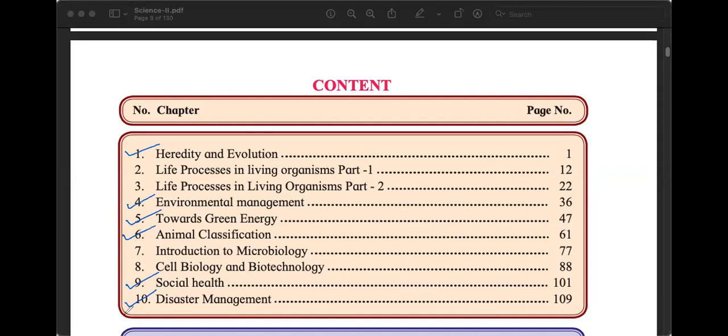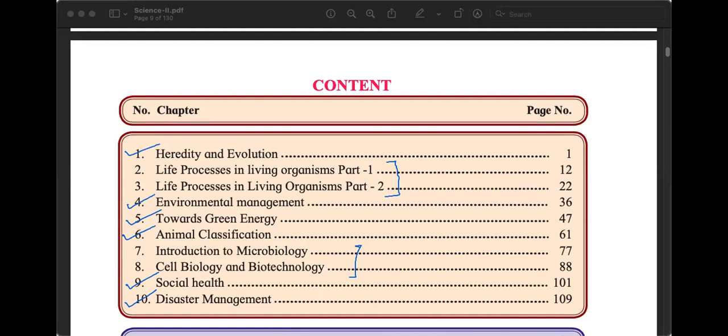4 remain. So what we will do now is complete part 1 and part 2 of life processes and living organisms. We will study these 2 chapters, one after the other, chapter number 2 and 3. And then we will study chapter number 7 and 8. Just by looking at the name, you would realize that they are related to each other. So if we study in this order, it will make more sense to us.